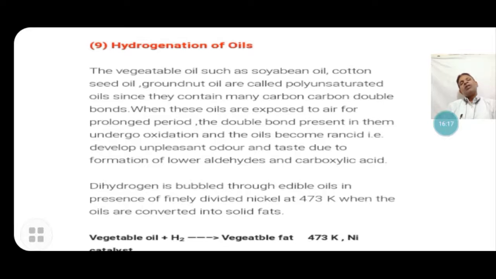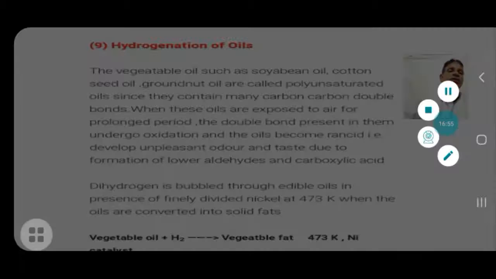Due to the reaction with the water molecules present here, the unsaturated hydrocarbons, that is the alkene and alkyne in the vegetable oil, turn rancid and become aldehyde and carboxylic acid. To prevent this rancidity of the vegetable oil, the dihydrogenation process is used to make the vegetable oil into ghee, that is less rancid. Dihydrogen is bubbled through the edible oil in the presence of finely divided nickel at 470 Kelvin, when the oil is converted into the solid fat, that is the Banaspati ghee.